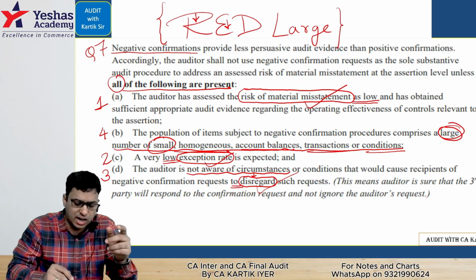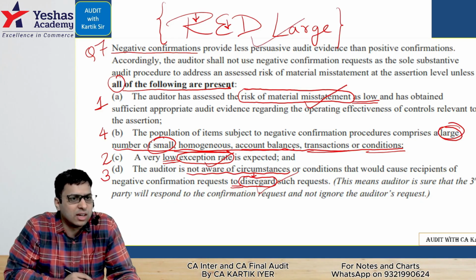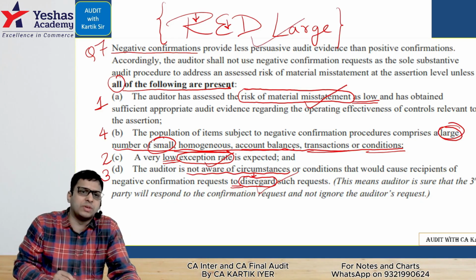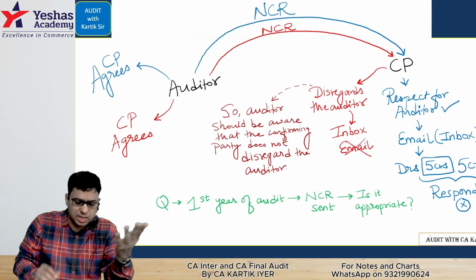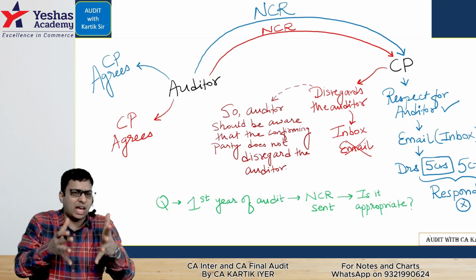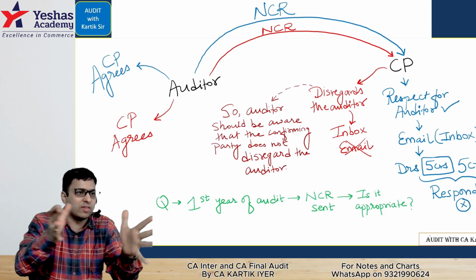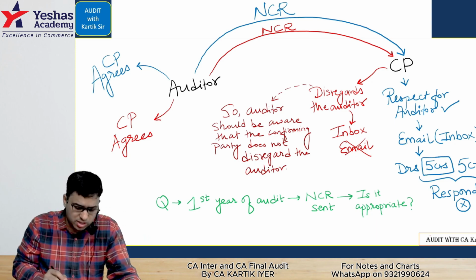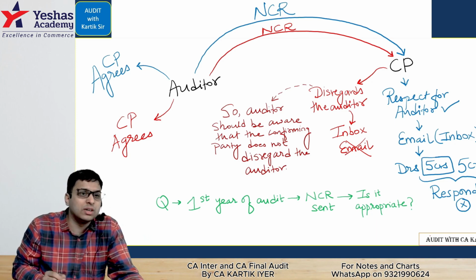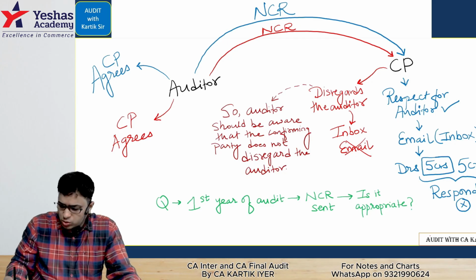We have done the code RED LARGE. Perfect clarity till here? Okay, this is what we had done. We are not redoing the explanation charts. The entire chart I did for explanation, I am not revising; that was for explanation purposes. We are doing a quick recap of the points. This was question number 7. Go to the last question.